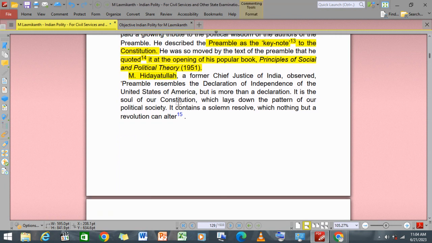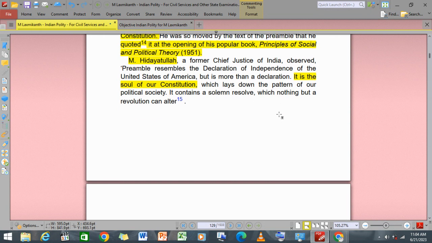M. Hidayatullah, a former Chief Justice of India, observed that the preamble resembles the Declaration of Independence of the United States of America, but it is more than a declaration. It is the soul of the Constitution, and it lays down the pattern of our political society. It contains a solemn resolve which nothing but a revolution can alter.